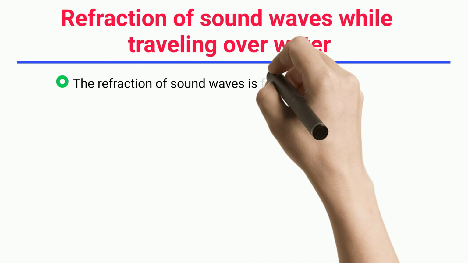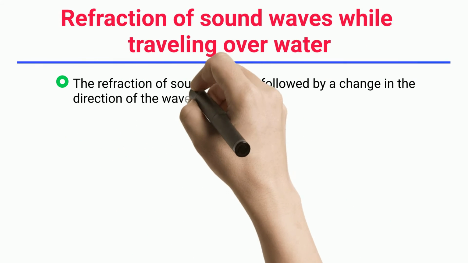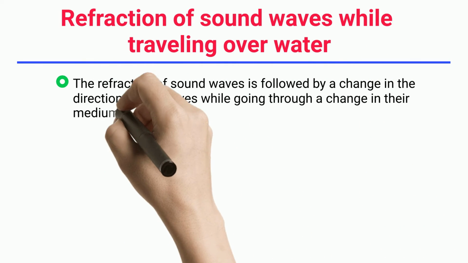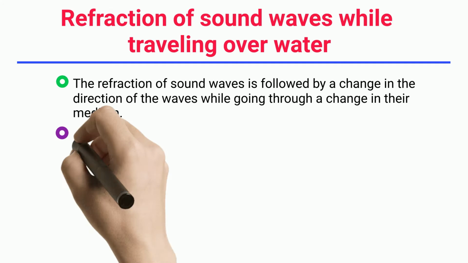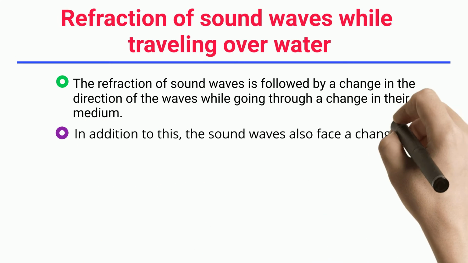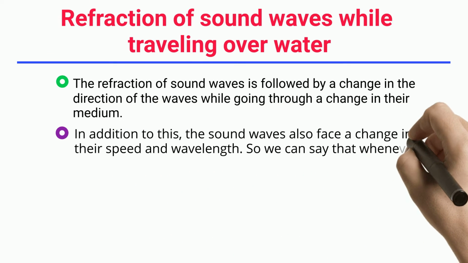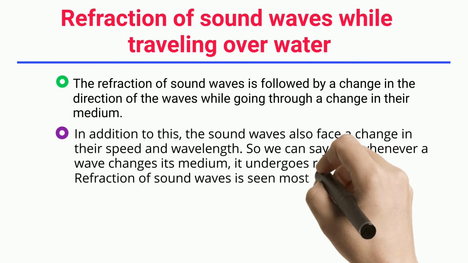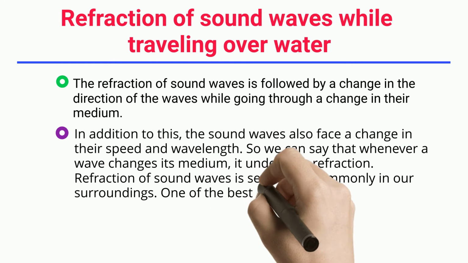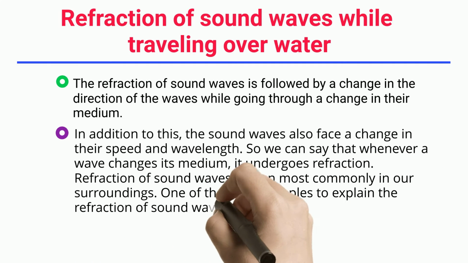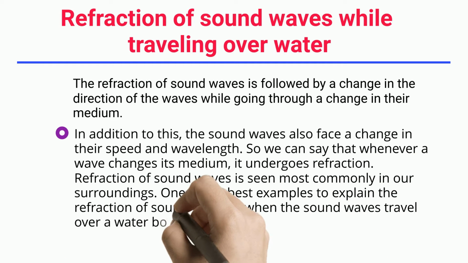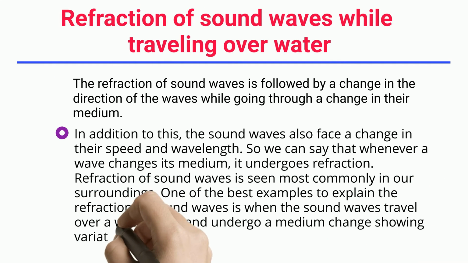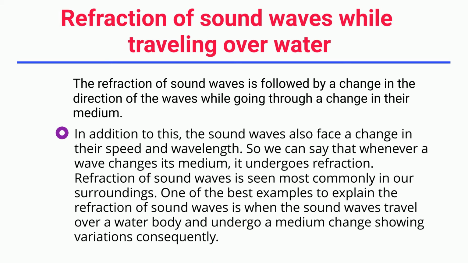Refraction of sound waves while traveling over water. The refraction of sound waves is a change in the direction of the waves while going through a change in their medium. In addition to this, the sound waves also face a change in their speed and wavelength. So we can say that whenever a wave changes its medium, it undergoes refraction. Refraction of sound waves is seen most commonly in our surroundings. One of the best examples to explain the refraction of sound waves is when the sound waves travel over a water body and undergo a medium change, showing variations consequently.